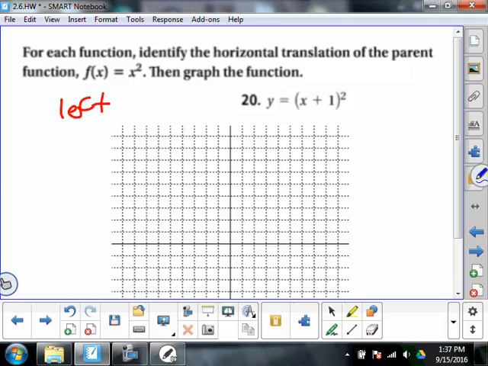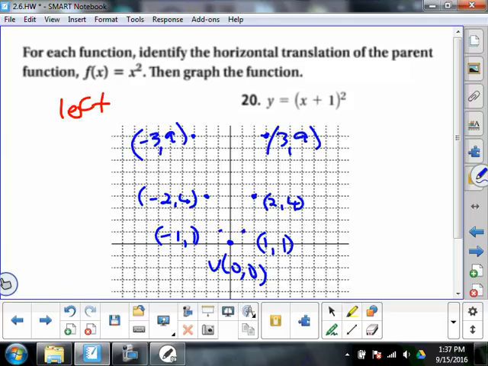you got to know the parent quadratic function. The parent quadratic function has a vertex at the origin. It goes through (1, 1). It goes through (-1, 1). It goes through (2, 4). It also goes through (3, 9). It also goes through (-2, 4). And it also goes through (-3, 9).